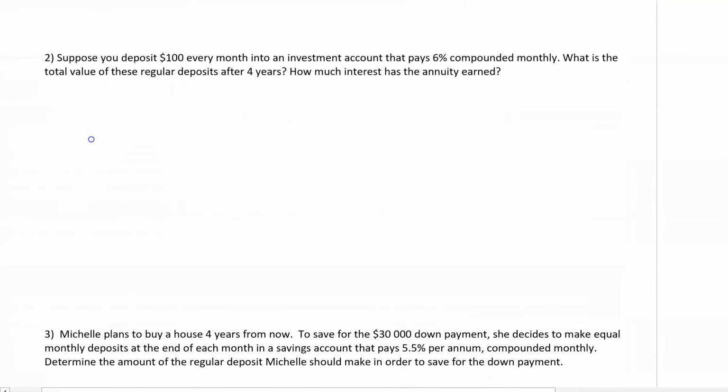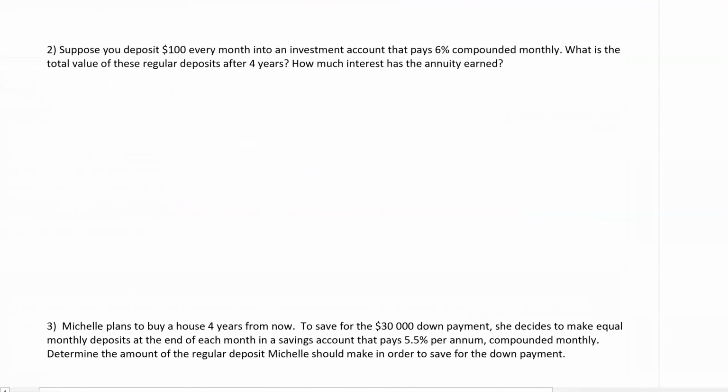Here we go. Suppose you deposit $100 every month into an investment account that pays 6% compounded monthly. What is the total value of these regular deposits after 4 years, and how much interest has the annuity earned?